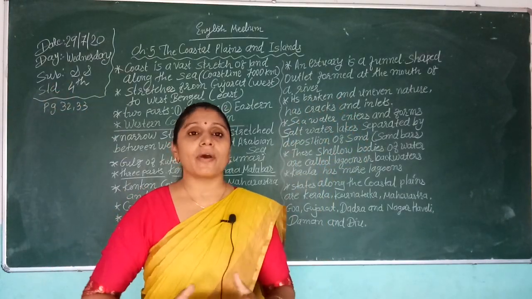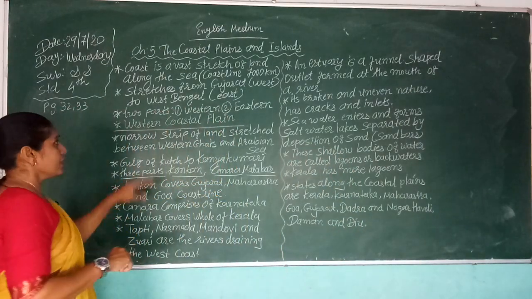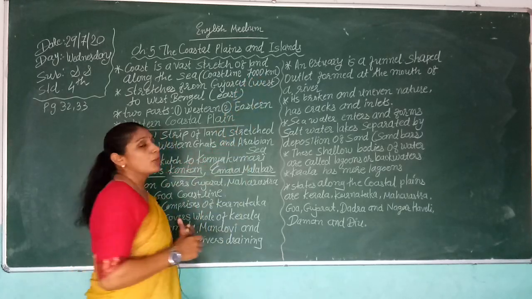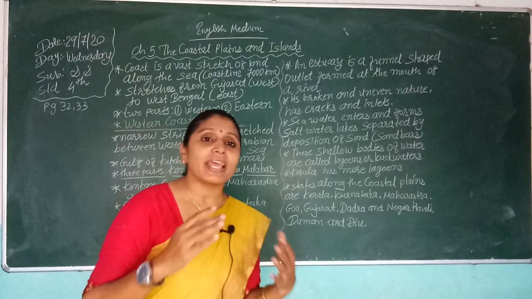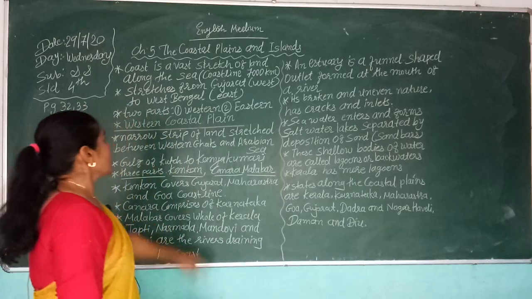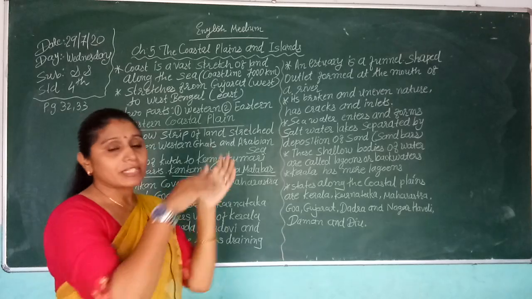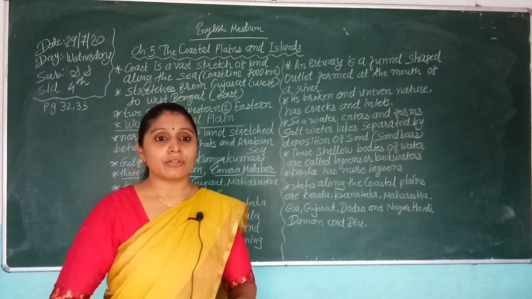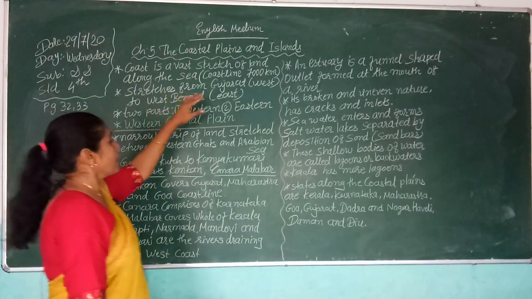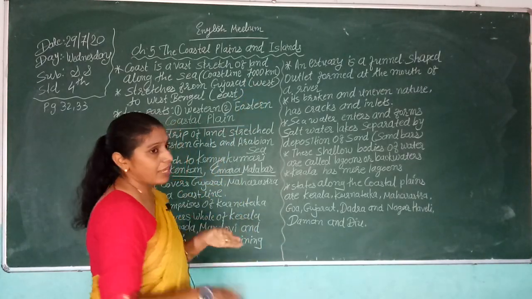The southern portion of our country has the coastline. This coastline is about 7,000 kilometers, the longest portion. It comes from the western side, starts from the western side and goes down, and one from the eastern side. So the coastline is 7,000 kilometers in stretch.